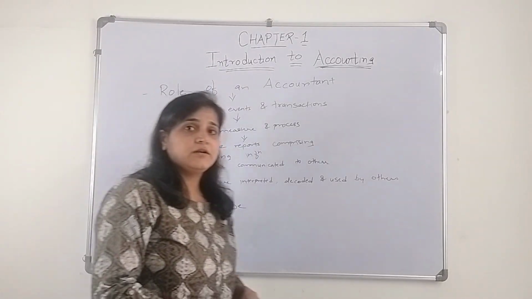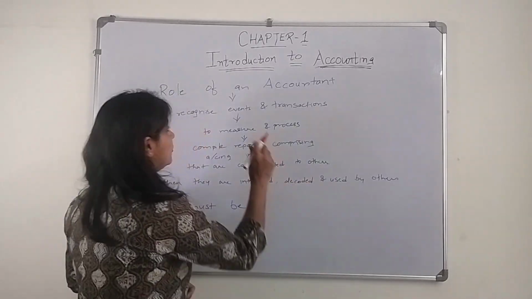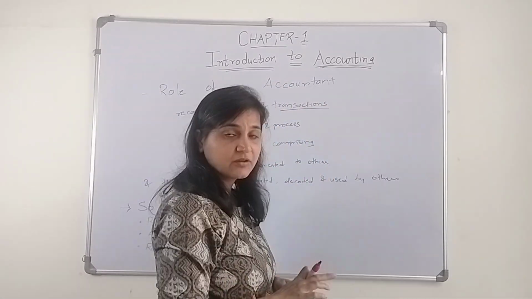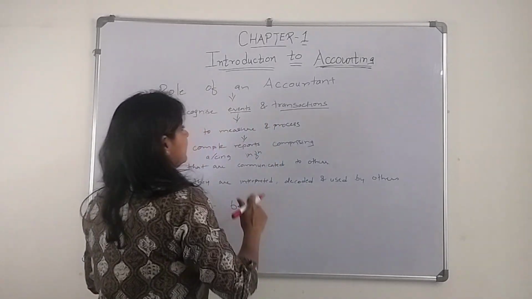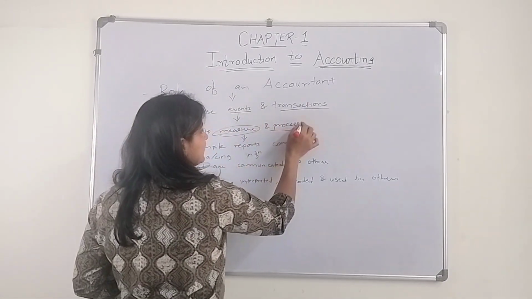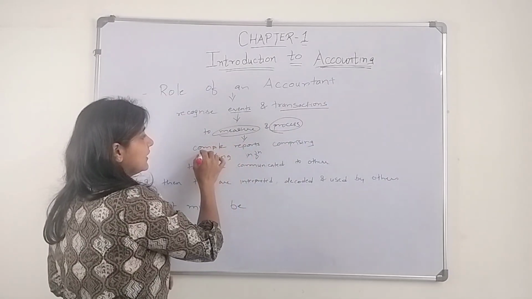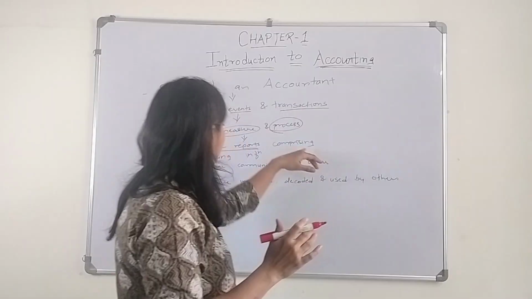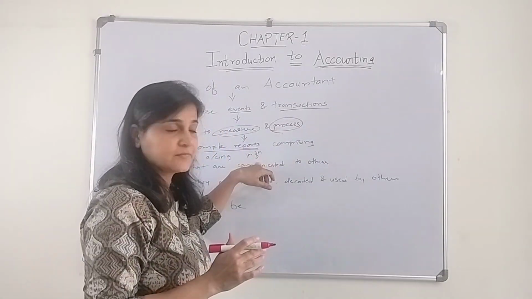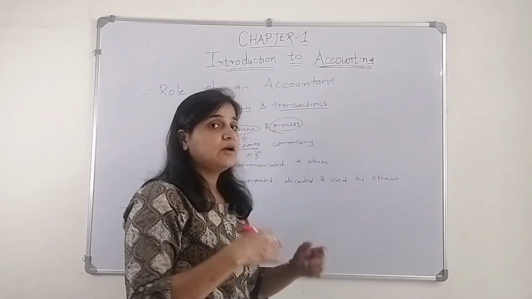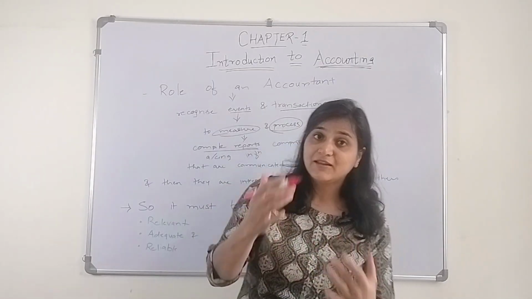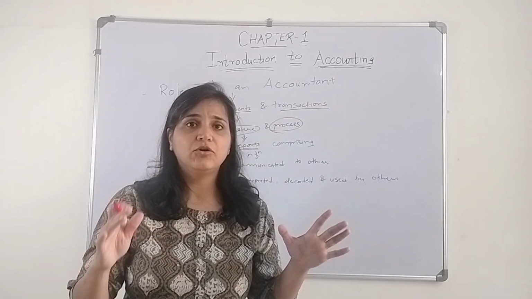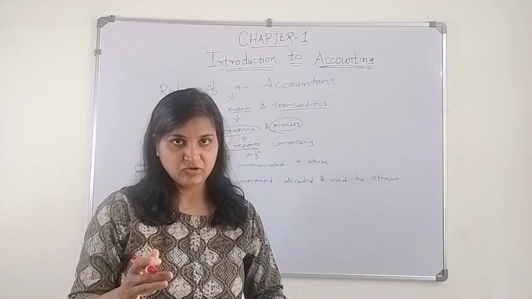Okay, so what role does an accountant play? What does he have to do? He has to recognize the events and transactions. He has to measure them, process them, and then compile the reports. He has to make reports comprising accounting information that are communicated to others, I told you, the users. And then those users will interpret it, decode it, and use that information.